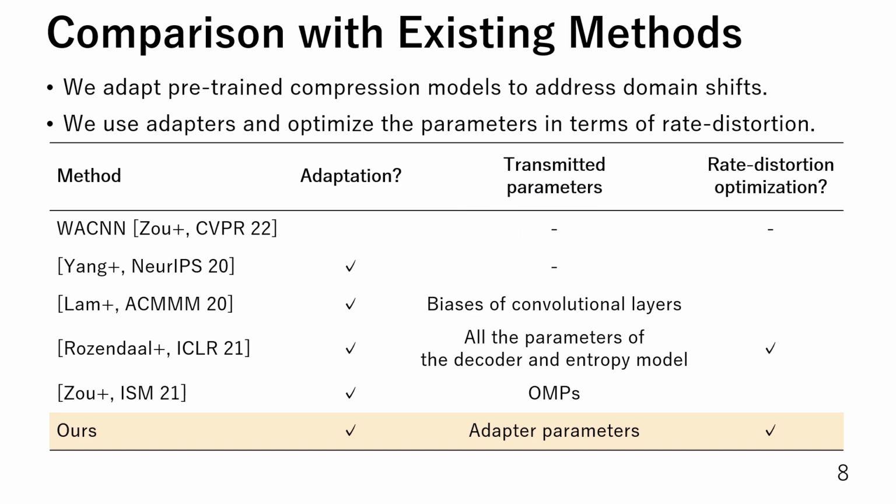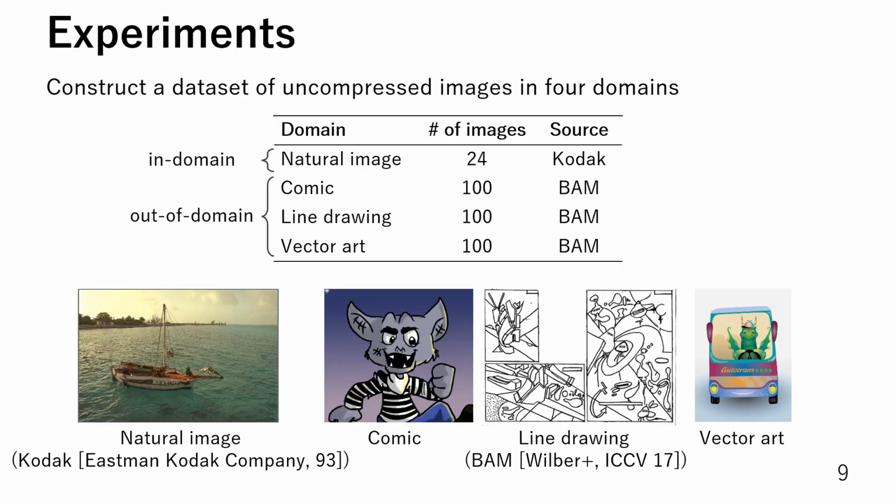Here, we show the comparison with existing methods. We adapt pre-trained compression models to each target image to address domain shifts between pre-training and testing. Moreover, to transmit parameters for updating the decoder, we use parameter-efficient modules named adapters and optimize the parameters in terms of rate distortion. We evaluate our method in experiments.